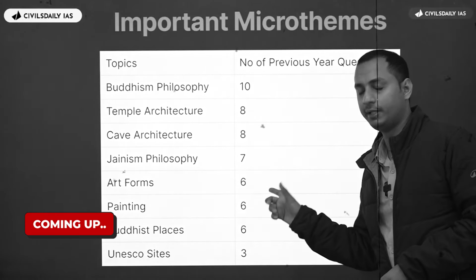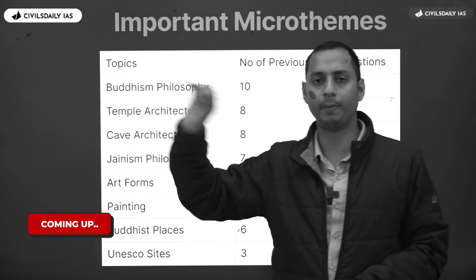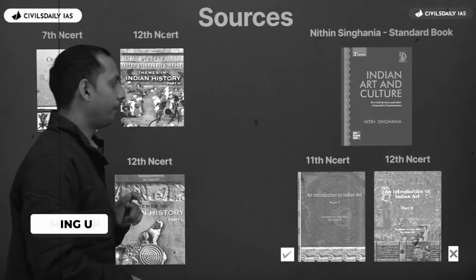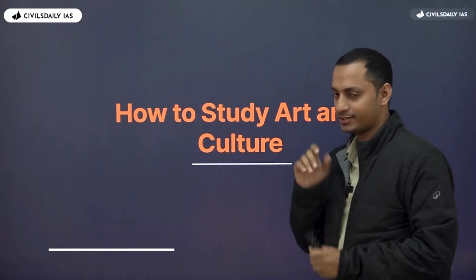Out of the last 15 years, only 6 questions have come from paintings. So should you read a separate NCERT for painting, which is the 12th standard NCERT? Should you read? No. So that is the reason why you can completely skip the 12th standard Introduction to Indian Art Part 2. So today, let's leave all that. We'll be dealing with art and culture.